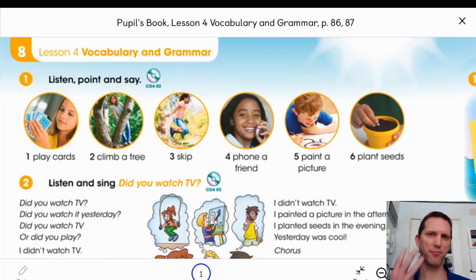Today's class has three parts. First, vocabulary. Second, a song. And third, a grammar table. Let's begin.